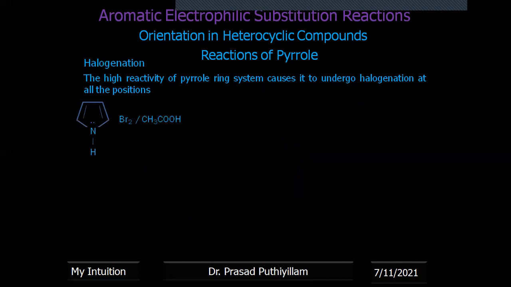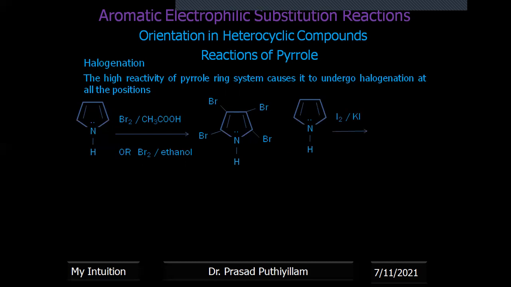Say in presence of acetic acid, bromination happens, or in presence of ethanol, if bromination is done, then we can see all positions. You can check the positions: first position 2, then it will direct to position 4, then the next ortho position, the next alpha position, then the beta position. All positions will be covered with halogen or bromine.